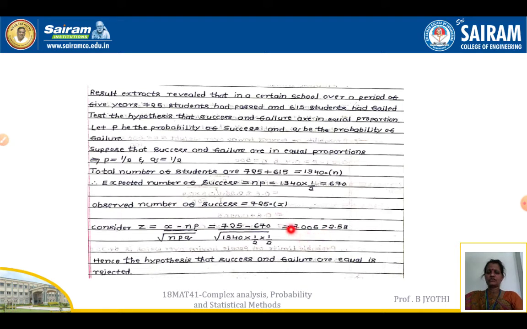So what does it conclude? It is rejected. Hence the hypothesis that the success and failure are equal is rejected. We have assumed that they both are equal, so it is rejected because it is going beyond this value.